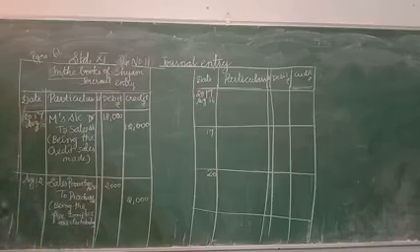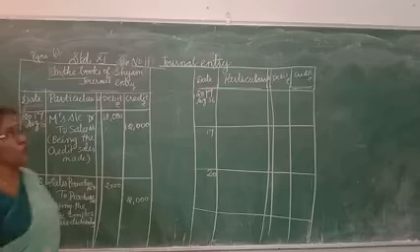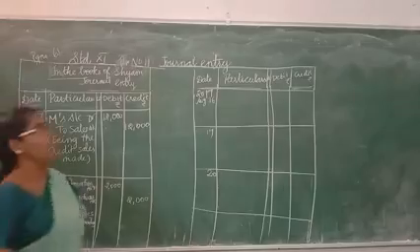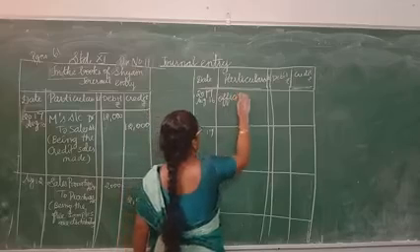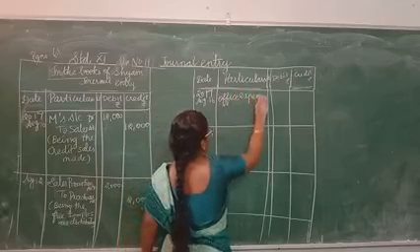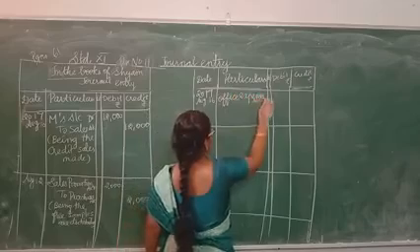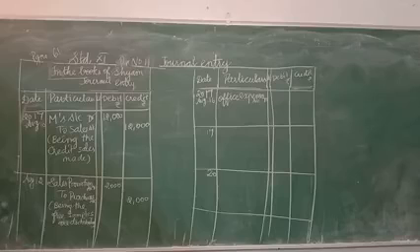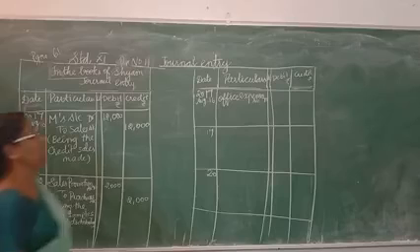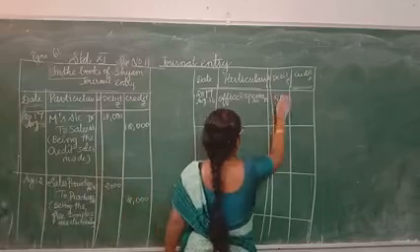Next one, goods taken for office use ₹5,000. So what will be the effect? Office expenses account debit 5,000.